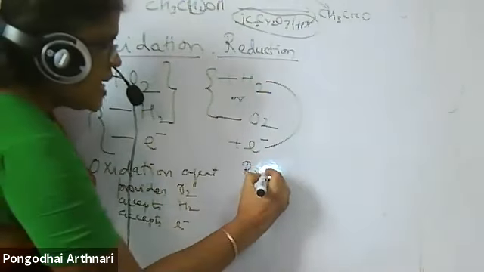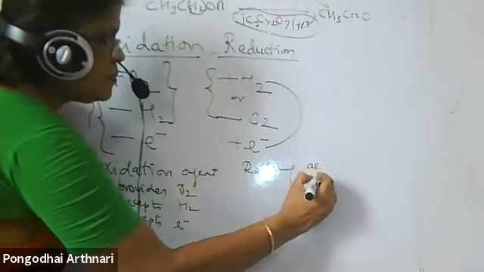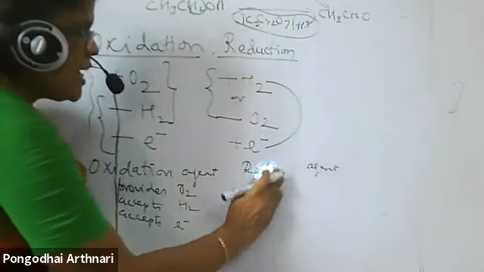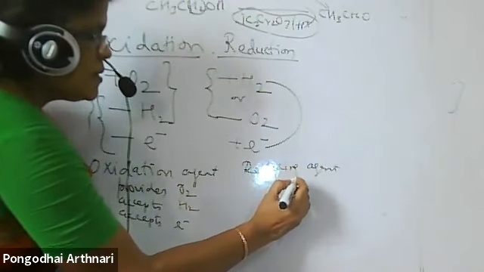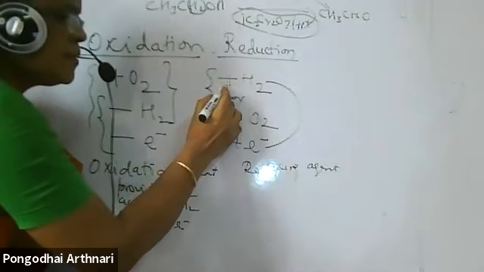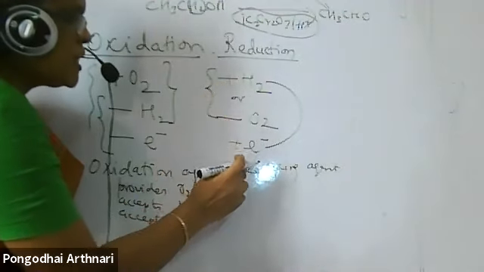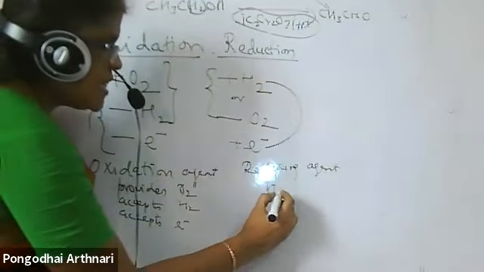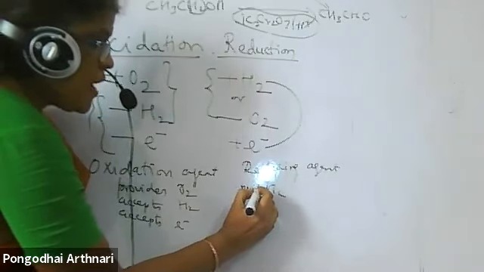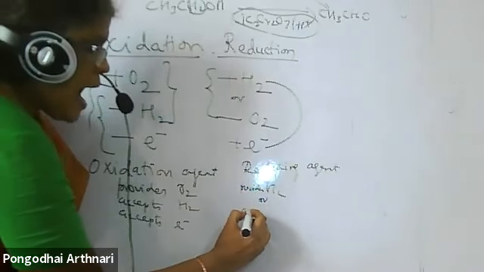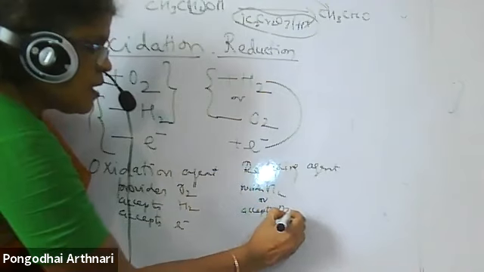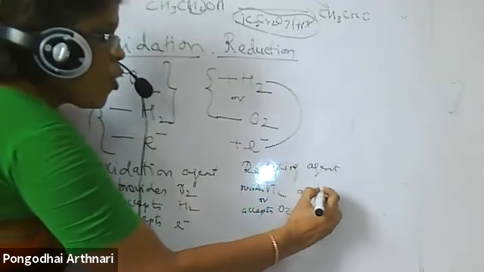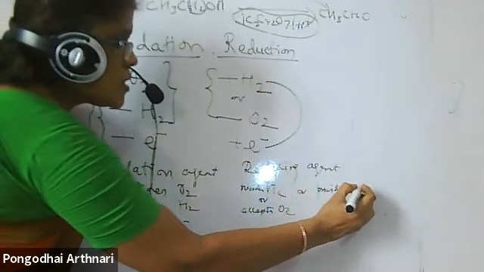The substance which brings out the reduction reaction we call a reducing agent. A reducing agent is a substance which provides hydrogen, or accepts oxygen, or provides electrons.